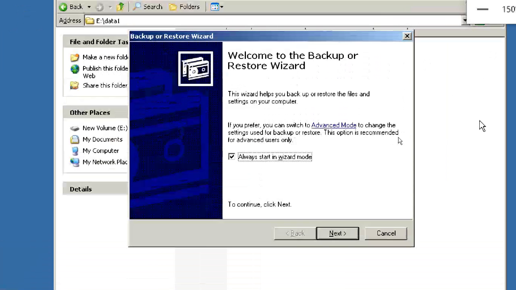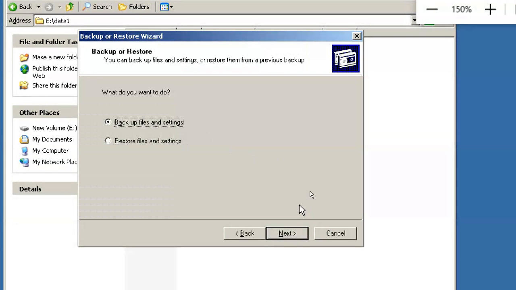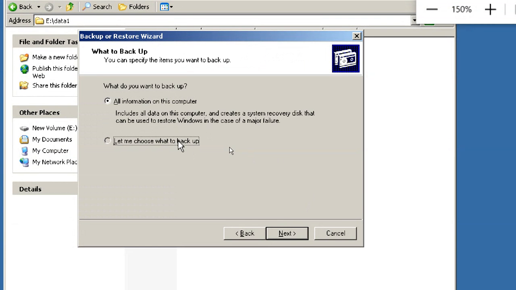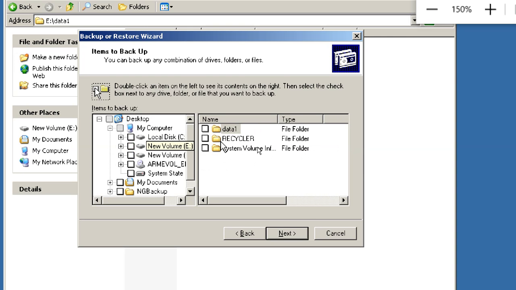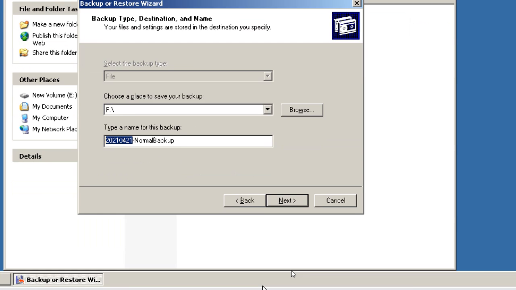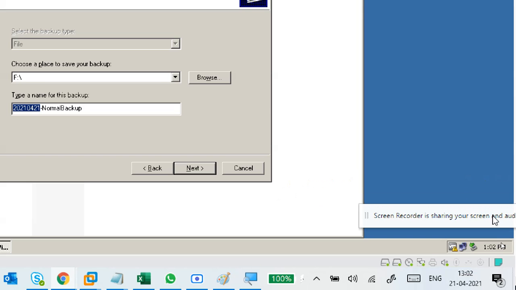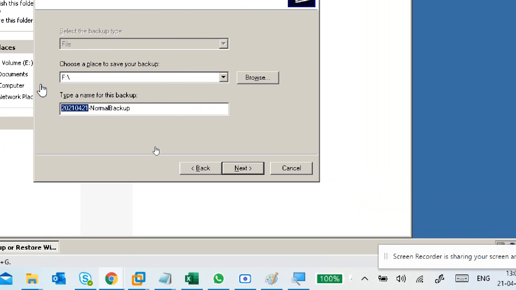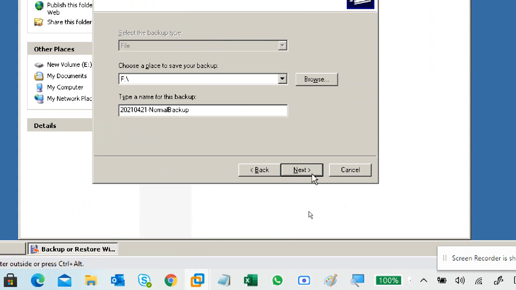Okay, so this is 2003. You know, we already explained it. So, backup files and settings. Let me choose computer, E drive, data one. Next. I already gave a date earlier, so today's date in reverse order: year, month, and date. And I told it is a normal backup.